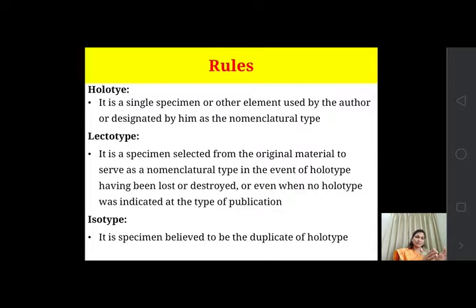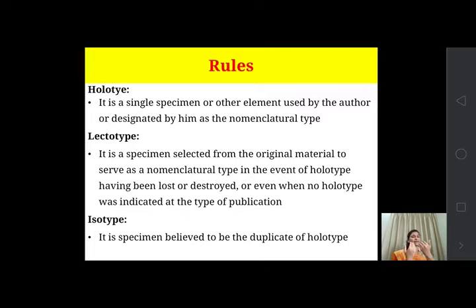That specimen is the holotype, and that holotype is designated by the author who identified or discovered that specimen. From that specimen a particular name will be given to a particular taxon. So it is a representative specimen.